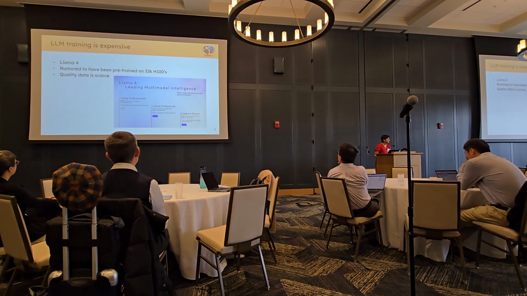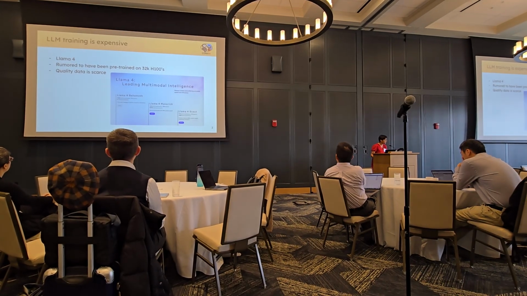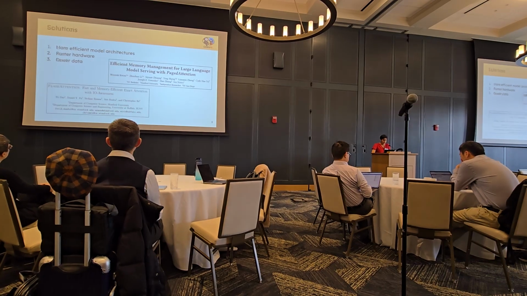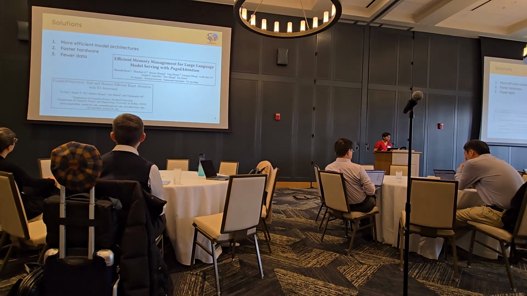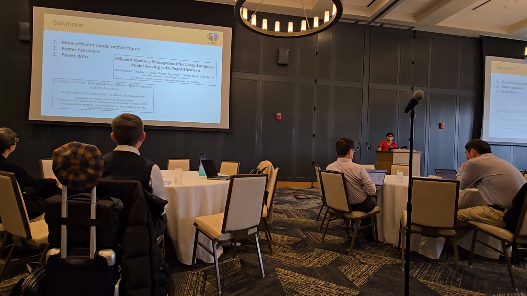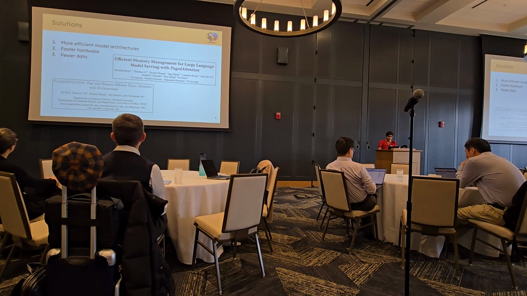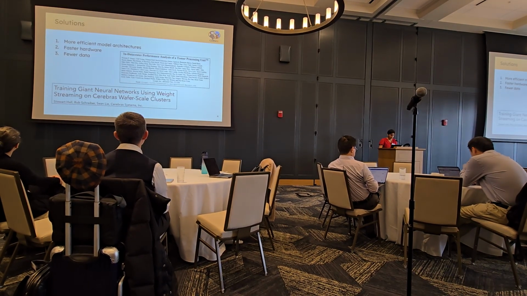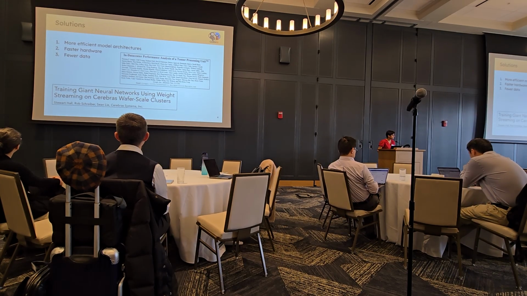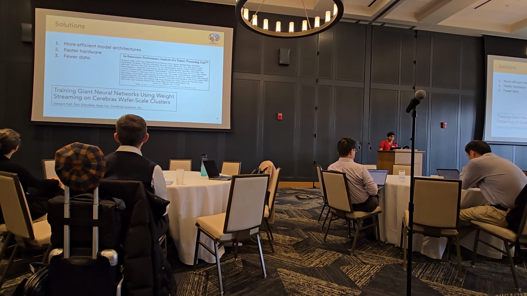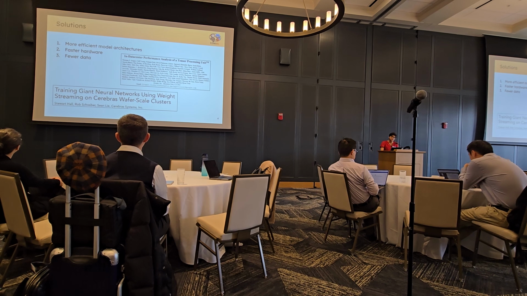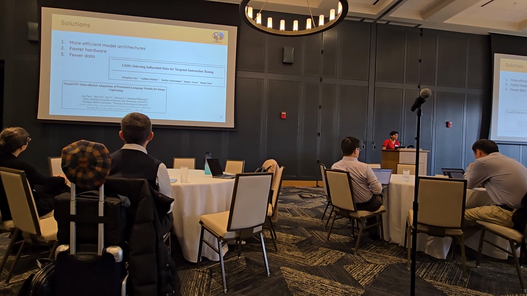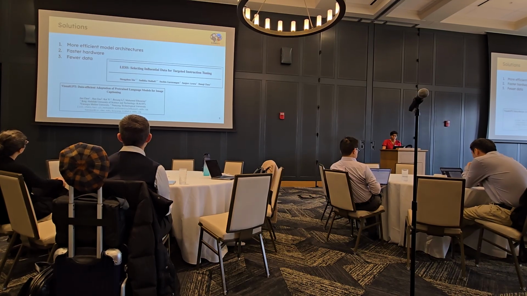There's a third problem of scarce quality data. High quality data is very hard to obtain, it's very expensive. So there's a couple of solutions we can use for this. One, we can develop more efficient model architectures that don't use up a lot of space or take up a lot of time. We can also design faster hardware that's easier to manufacture and is optimized for language model computations. Or we can use fewer data and learn as much information as we can from those fewer data samples.